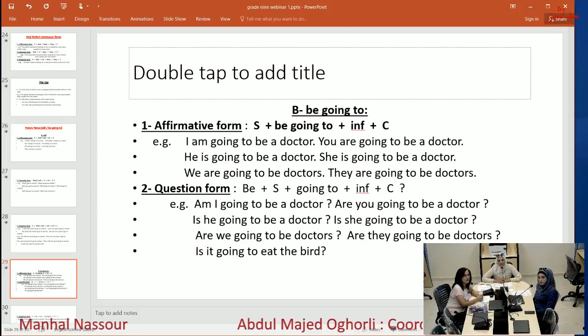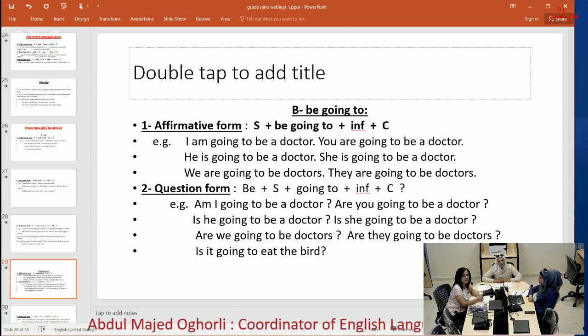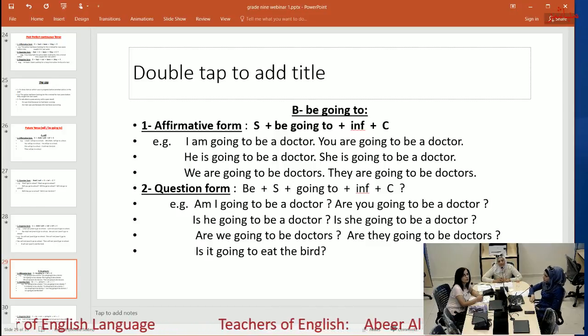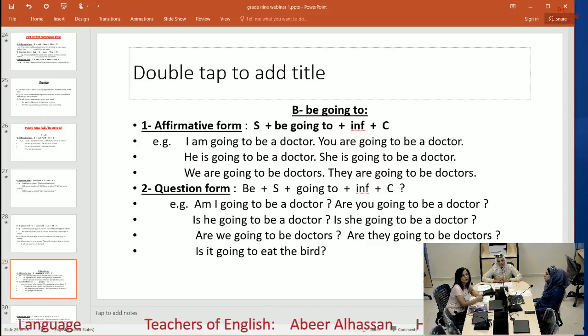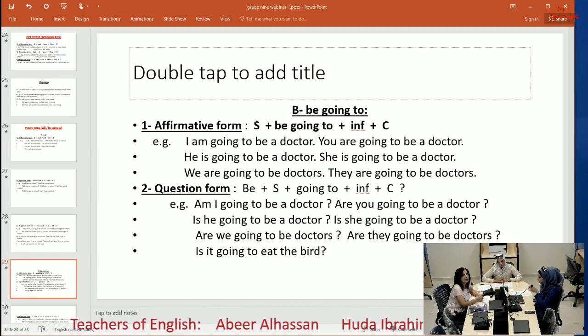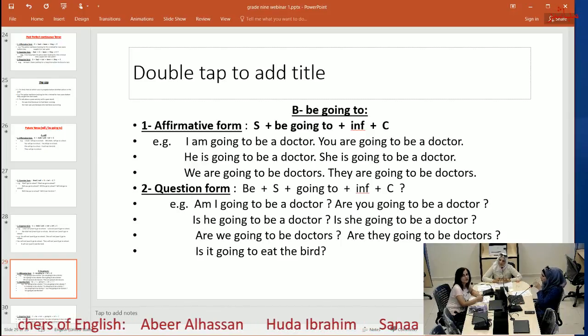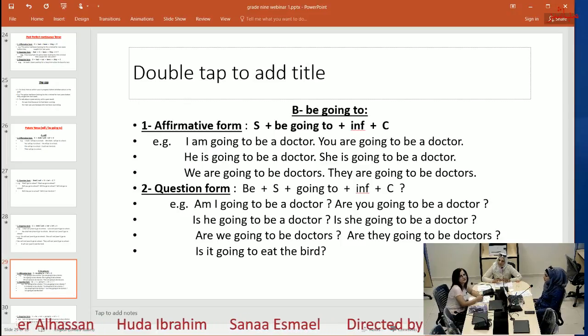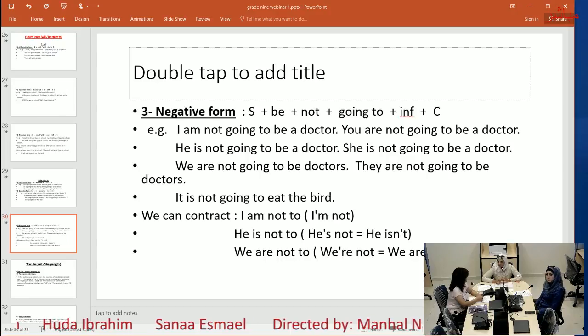A question form: be, subject, going to, infinitive, and complement. Am I going to be a doctor? Are you going to be a doctor? Is he going to be a doctor? Is she going to be a doctor? Are we going to be doctors? Are they going to be doctors? Is it going to eat the bird? So the verb to be is at the beginning in the question.